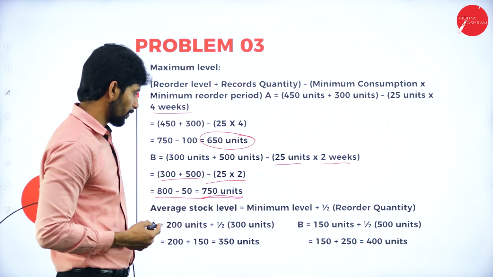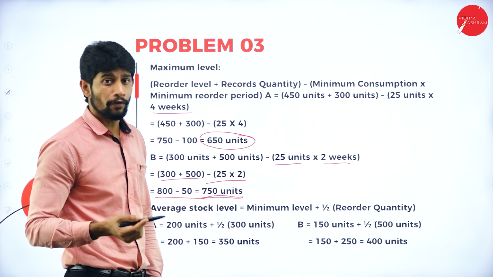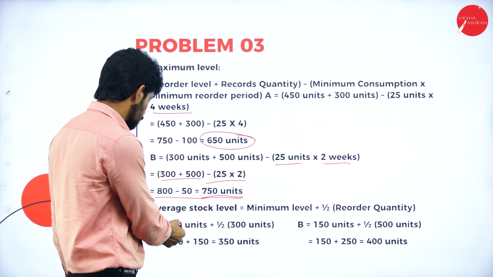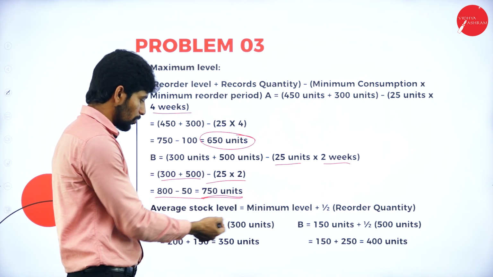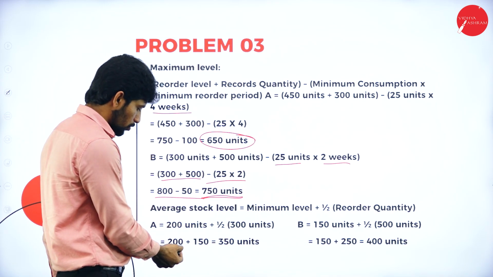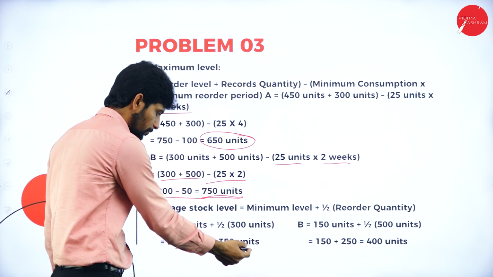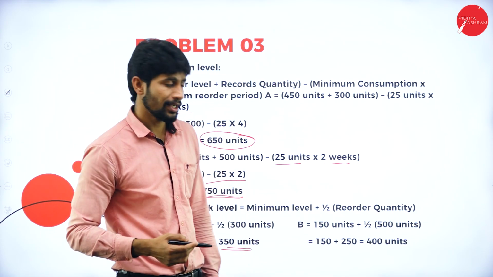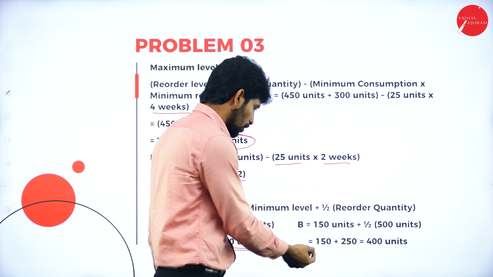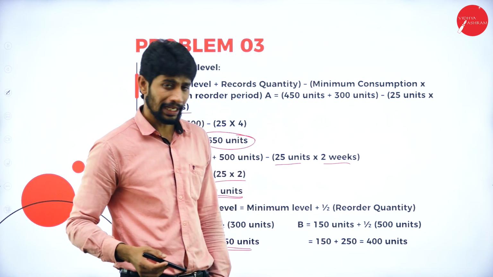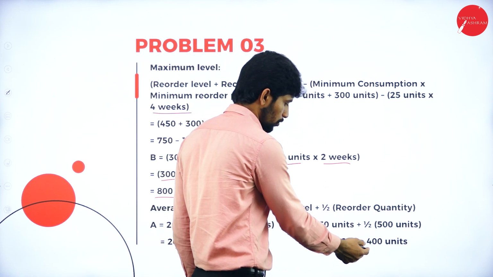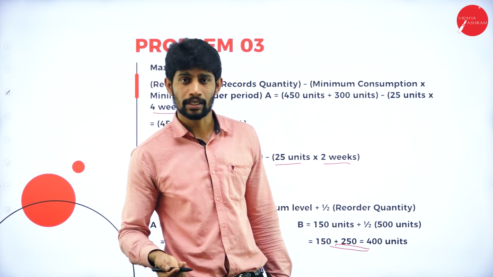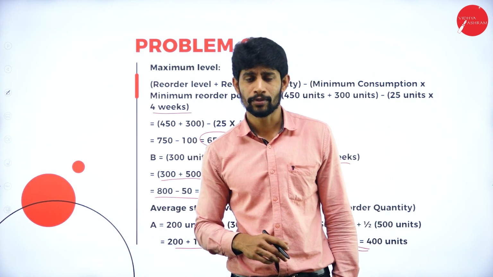So average stock level, minimum level plus half of reorder quantity. So 200 units plus half of 300 units. So 200 plus 150, 350. For component B, 150 plus half of 500 units, that is reorder quantity. So 150 plus 250, you will get 400 units. So this is how you are supposed to solve the different levels if they give the problem in your main exam.